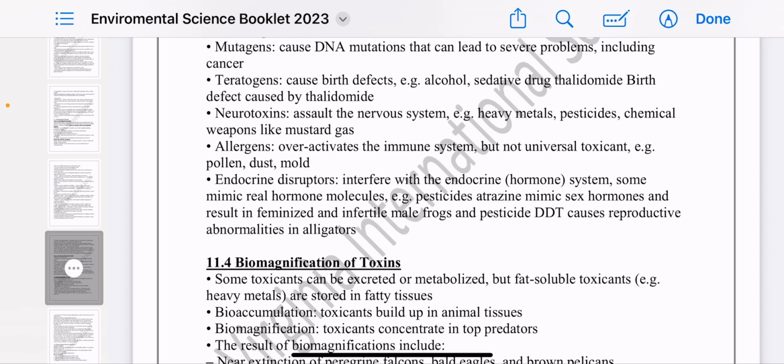We have a pesticide called atrazine. It mimics the sex hormone and results in feminized and infertile male frogs. Okay, and also we have a pesticide called DDT. It causes reproductive abnormalities in alligators. So we have two examples of endocrine disruptors. Atrazine, how does it disturb your endocrine system? It's going to mimic the sex hormones in frogs, specifically male frogs. And DDT causes reproductive abnormalities in alligators.